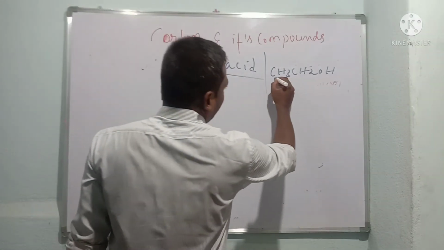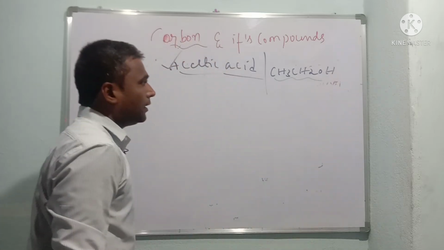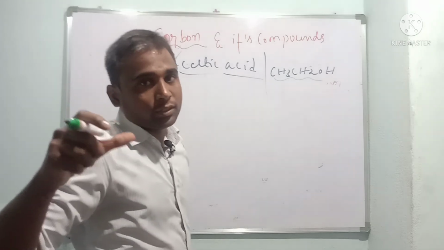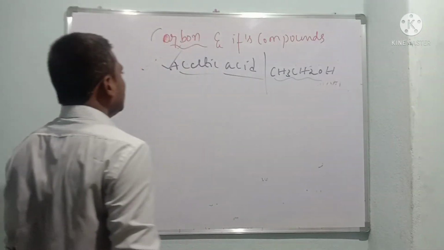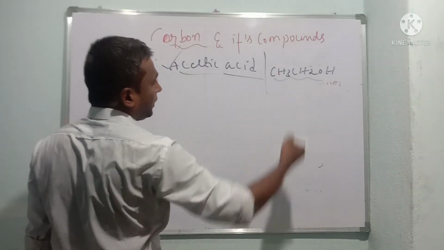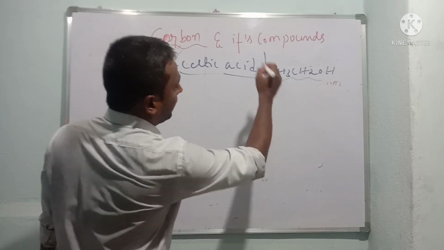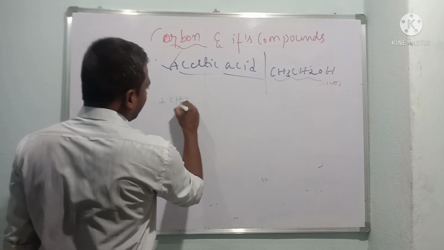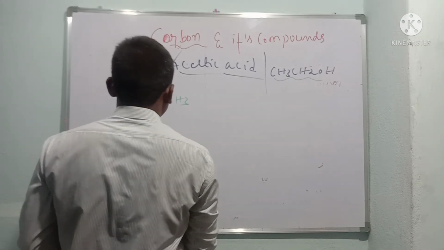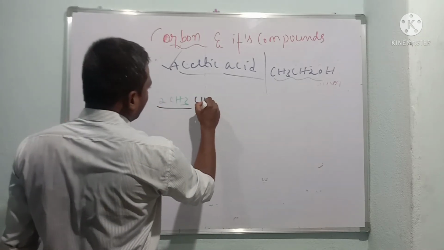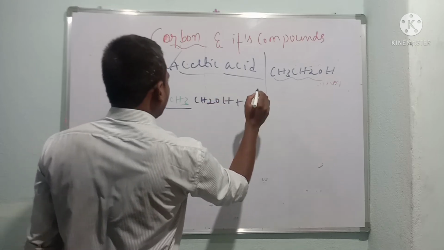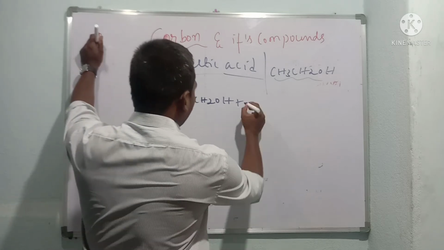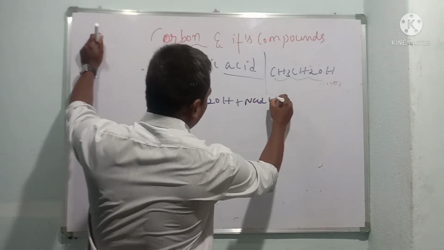And dear children, vinegar is used as a preservative for foods, chips and all, and we also use it in cool drinks. Now here, acetic acid reacts with sodium carbonate.